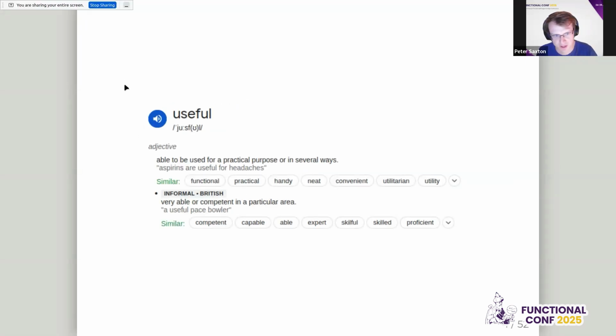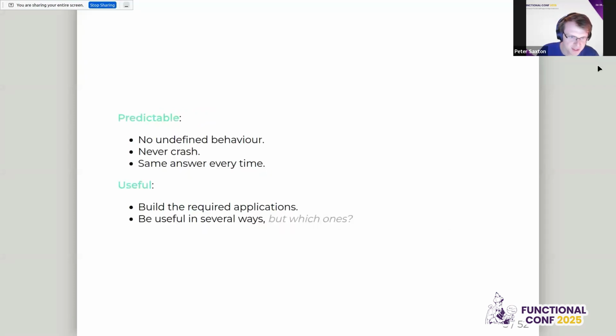Useful, I think we understand what useful is. It means to be practical. It also potentially means to be used in several ways, which is widely applicable. And again, I didn't set this up, but the first simile is functional. So that's nice. So predictable: in a programming language, we might consider this no undefined behavior. I mean, never crash, although obviously you could predictably crash. This one's slightly more controversial, but same answer every time. That would mean deterministic. We don't necessarily need to go that far, but it's something to bear in mind.